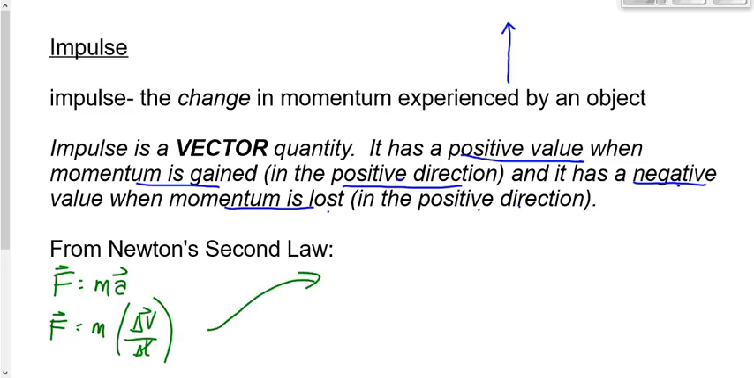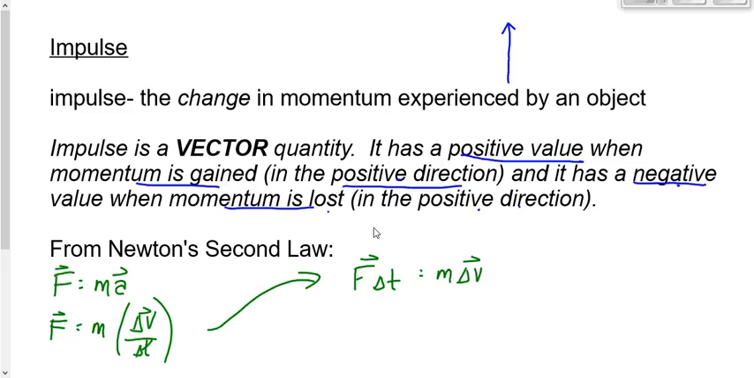Now I want to rearrange it a little bit. Stick the t up by multiplying. I get F times t equals m times delta v. I just took the t up to the left side by multiplying because I didn't want it on the bottom on the right-hand side.